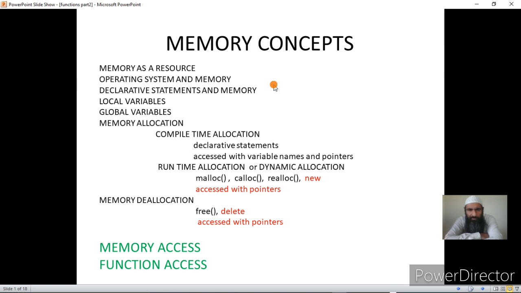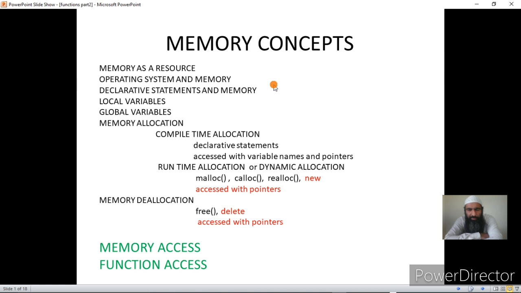Once a program needs memory, it will ask the operating system for the memory. The operating system will provide the memory, and once the program uses the memory and finishes executing, the memory is free and it can be used by some other program. Giving and taking of memory is under the control of the operating system. So all the memory requirements are satisfied by the operating system provided it is available.